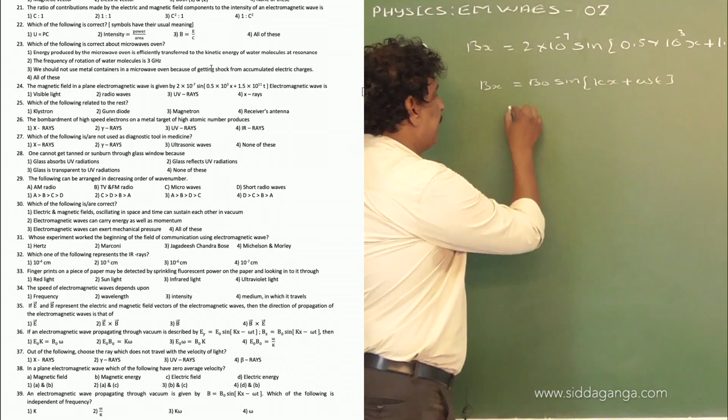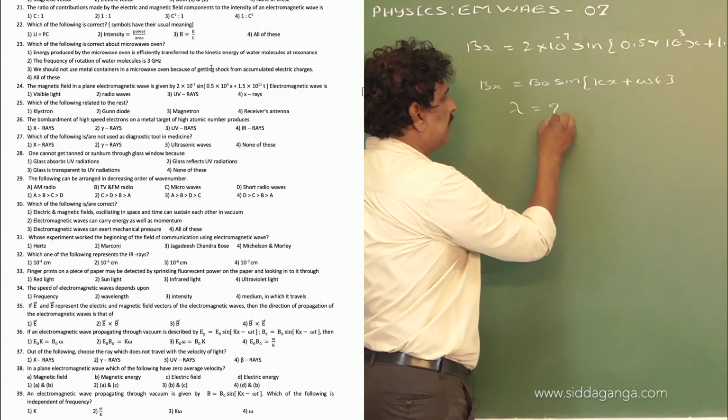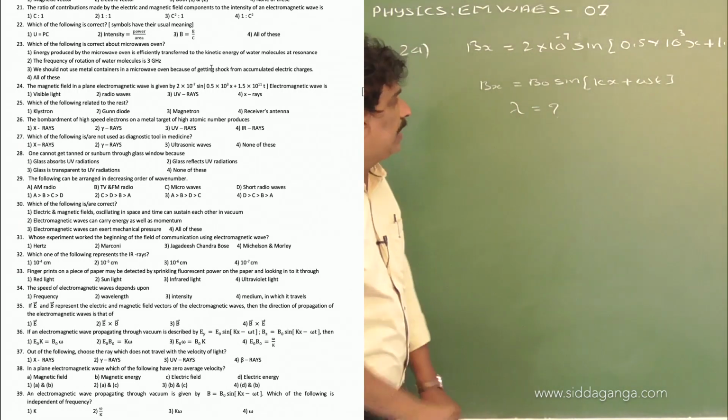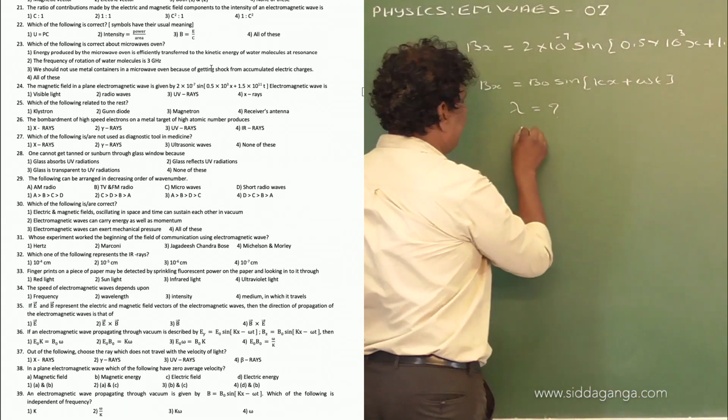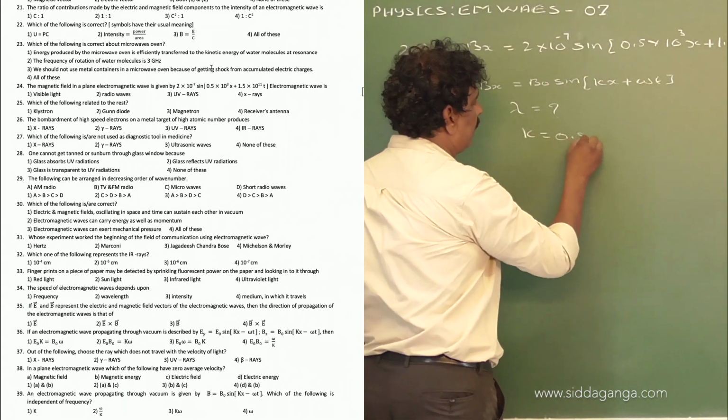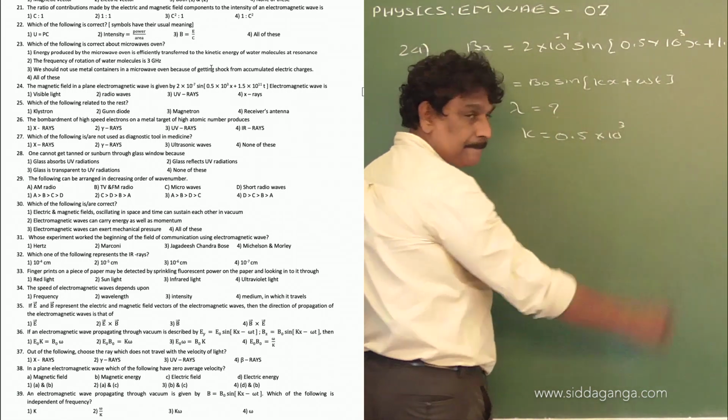Therefore, we need to find the wavelength of this electromagnetic wave. Comparing, we have k equal to 0.5 into 10 power 3.